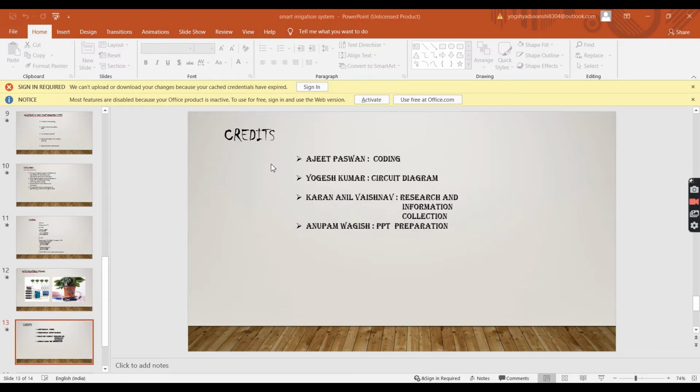This project is made by four members, namely Ajit Paswan, who managed the coding part; Yogesh Kumar, that is me, responsible for the circuit diagram; Karan Anil Vaishnav, who managed the research and info collection part; followed by Anupam Vagish, the handler for presentation.